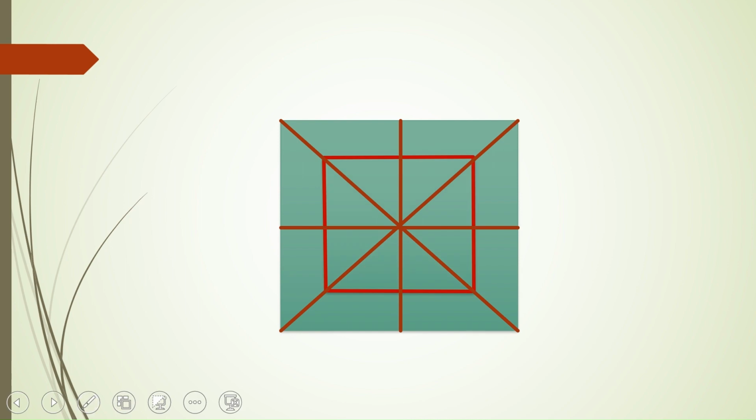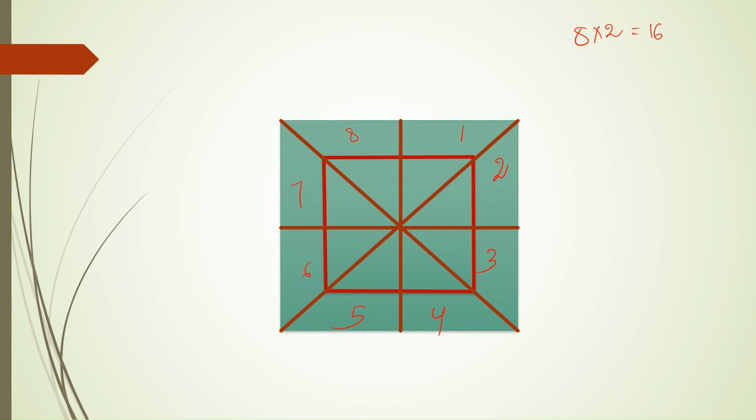Now consider another example. Here we have a square within a square and a number of lines joining towards the vertices or towards the midpoint of the sides. Here we have to count the total number of triangles for the external square and the internal square separately. When we mark like this, we will get 8. 8 into 2 gives the total number of triangles for the external square.